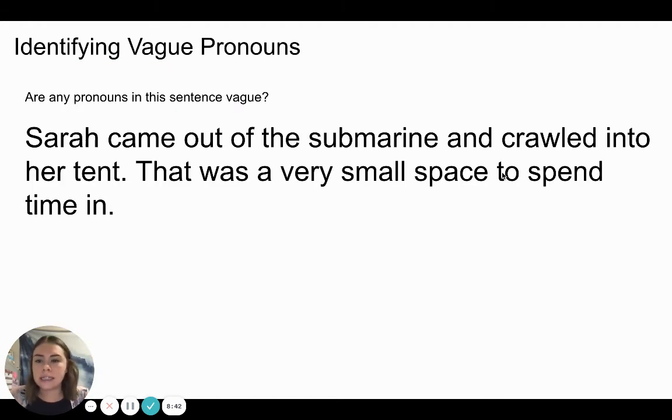So we are going to look at this sentence, and our question is, are any pronouns in this sentence vague? Sarah came out of the submarine and crawled into her tent. That was a very small space to spend time in. Take a moment and circle a vague pronoun if you see one.